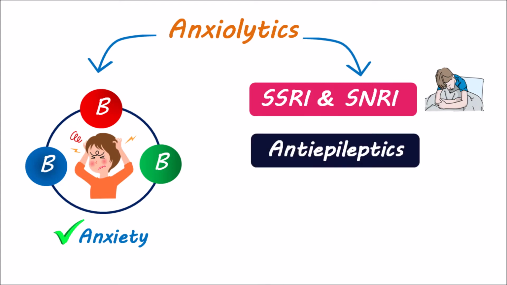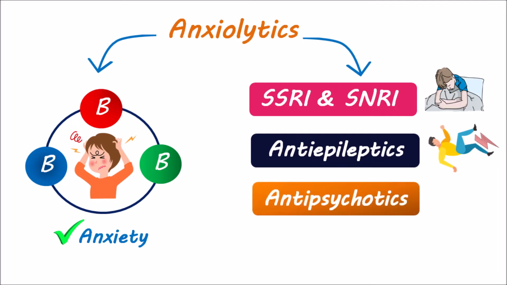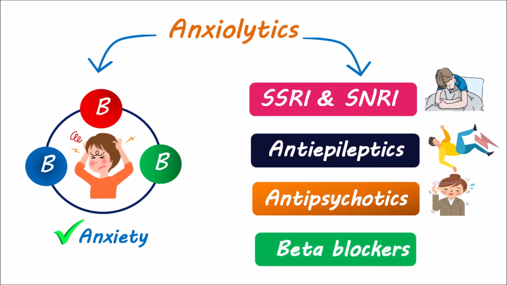Similarly, antiepileptics with multiple mechanisms of action are primarily used to treat different types of seizures. Few of these drugs have been found useful in the treatment of anxiety disorders. Antipsychotics are primarily used for schizophrenia to reduce psychotic symptoms. Among them, a few drugs, particularly atypical agents, are indicated for treating anxiety disorders. Beta blockers work in a different way. These drugs reduce sympathetic stimulation and thereby reduce cardiac activity, resulting in a reduction of autonomic effects such as rapid heartbeat, tremor, and sweating that are sometimes associated with anxiety.